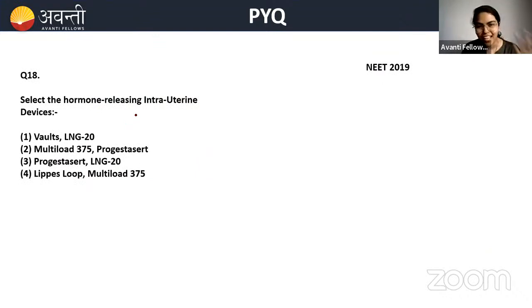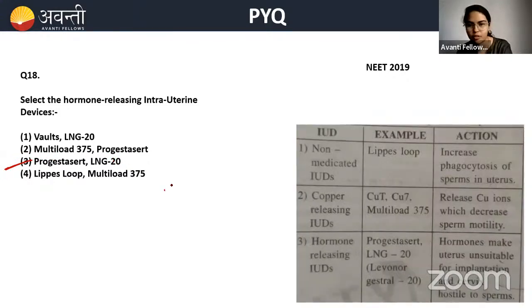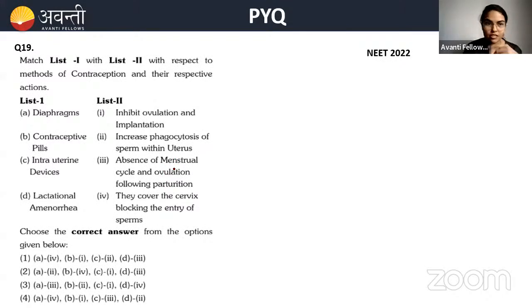Again, same question. These have been asked so many times in previous years. What can anybody do, beta? So many times these hormone releasing questions have come. Now, which is the option here? Option C is the correct one: Progestasert and LNG 20. Very good, Ahmedabad and Mahisagar.